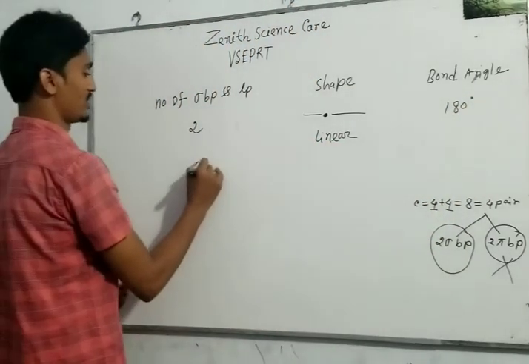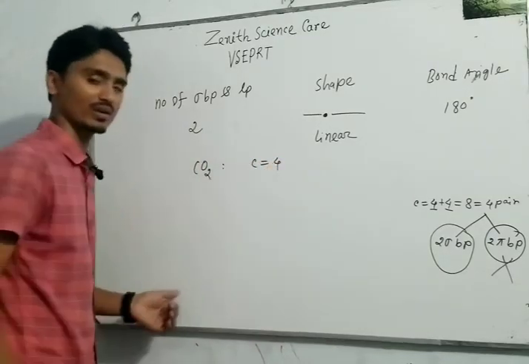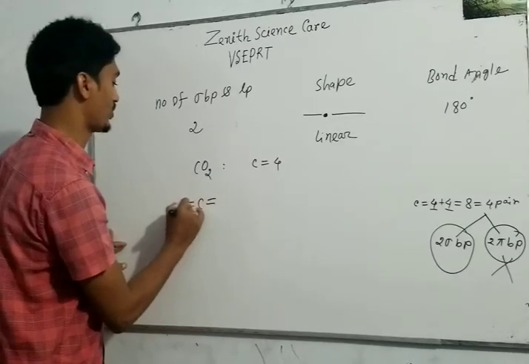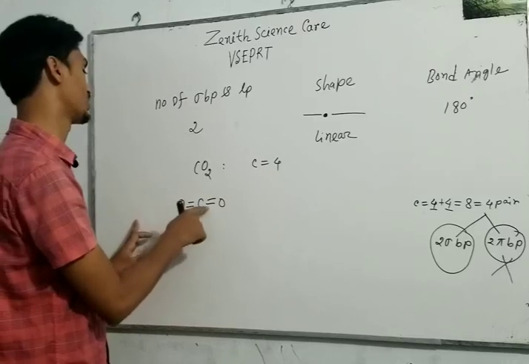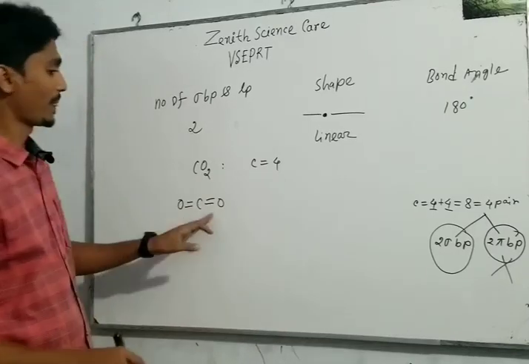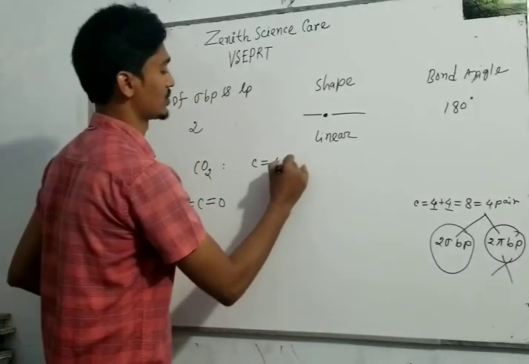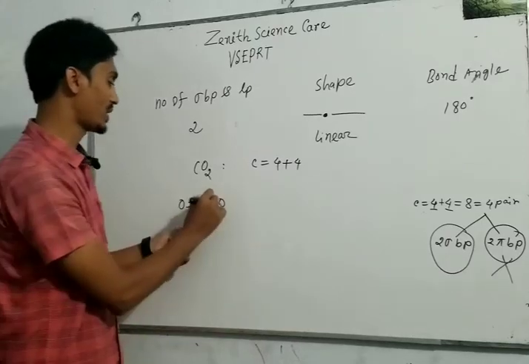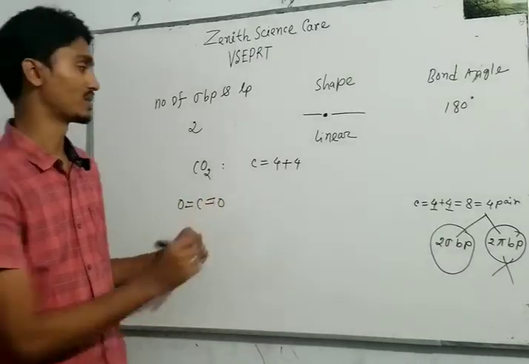In case of carbon dioxide, carbon has 4 valence electrons, and we know carbon forms 4 bonds, 2 sigma bond pairs and 2 pi bond pairs. So the total number is 8: 4 from valence electrons and 4 electrons gained from 2 oxygen atoms.